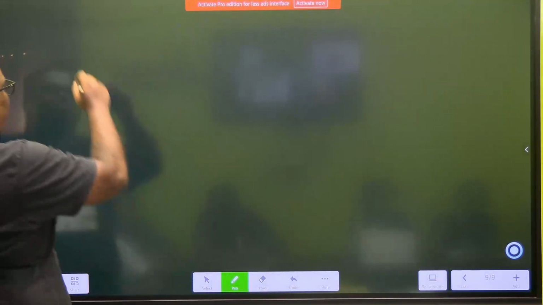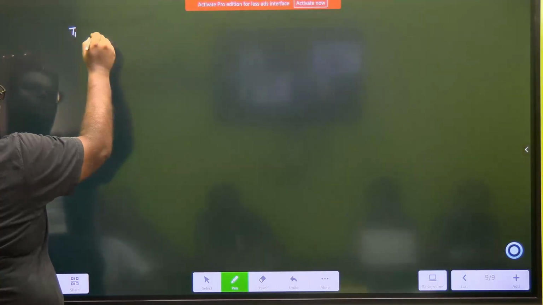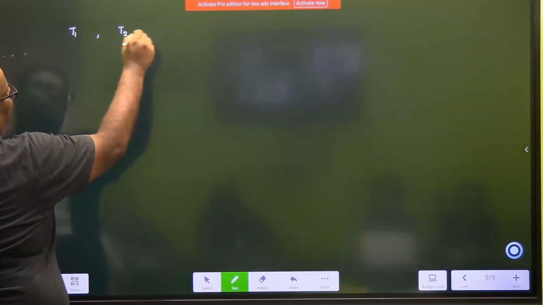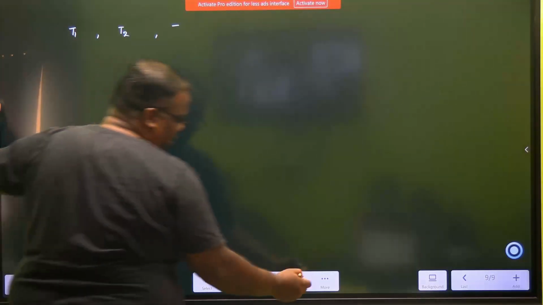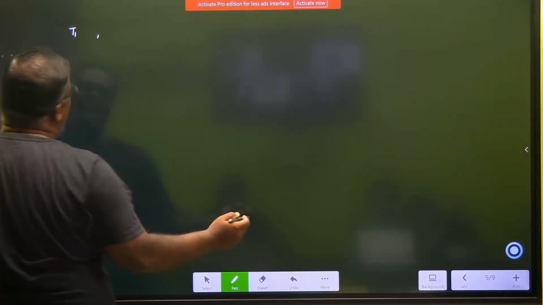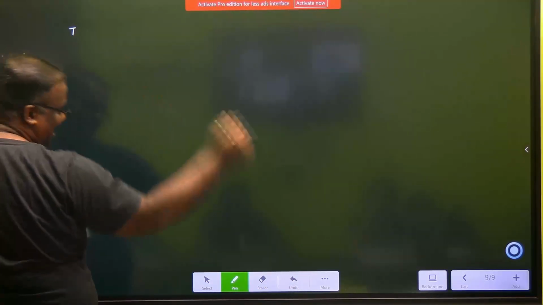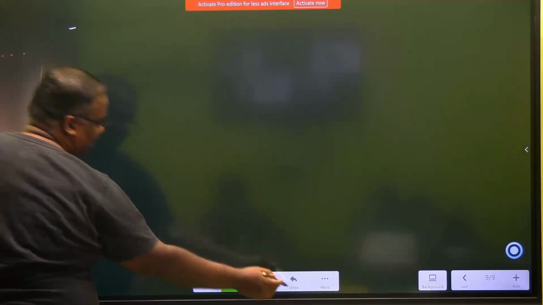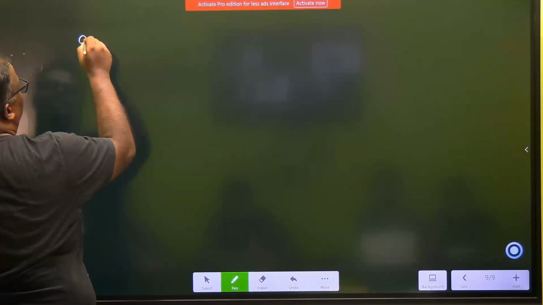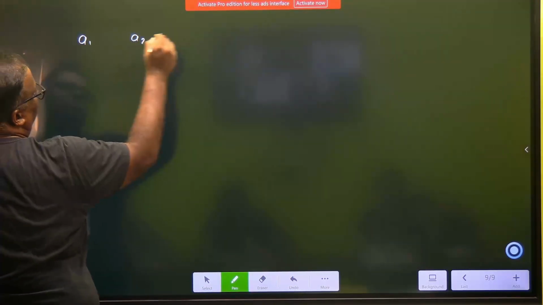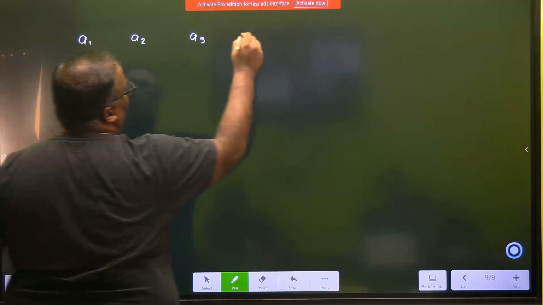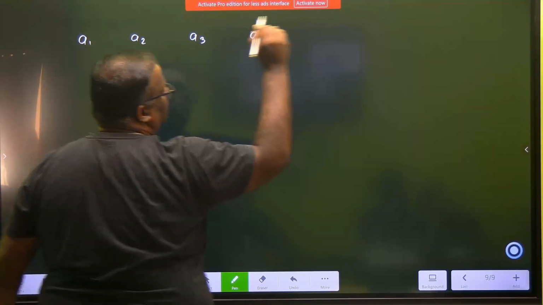Now you'll see some interesting findings. Let us put my terms T1, T2, or say, let's go by your book, where it is A. You'll say, sir, in the book it is A, why are you writing T? Okay, so let's write it. A1, A2, A3, A4, right?